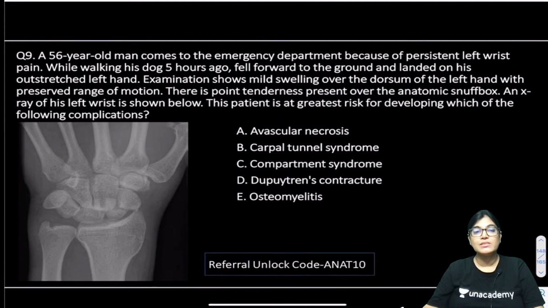The patient is at risk of developing which of the following conditions or complications: avascular necrosis, Dupuytren contracture, osteomyelitis, compartment syndrome, carpal tunnel syndrome. So your time starts now.